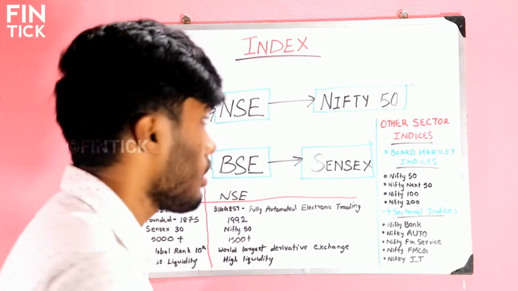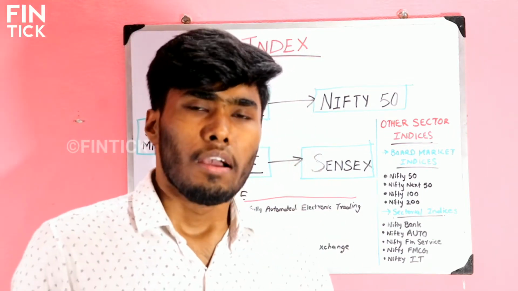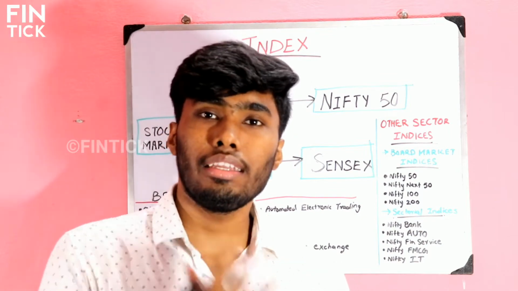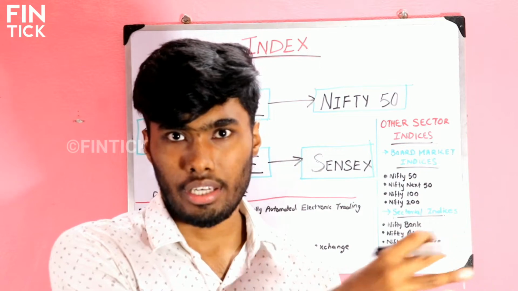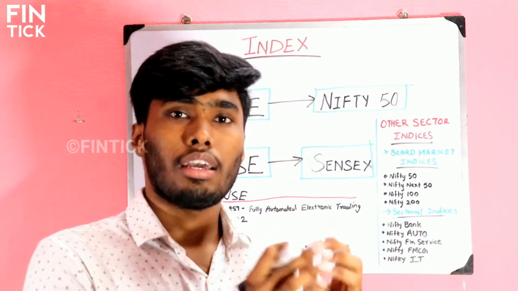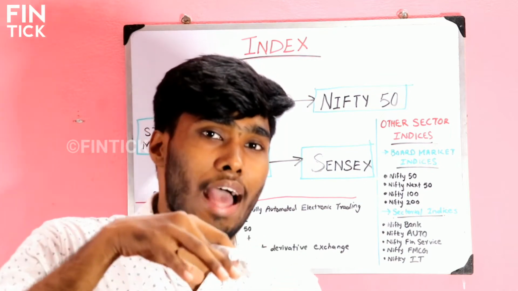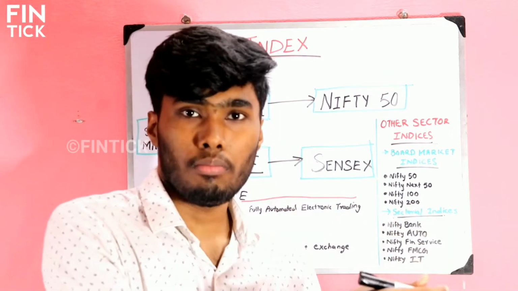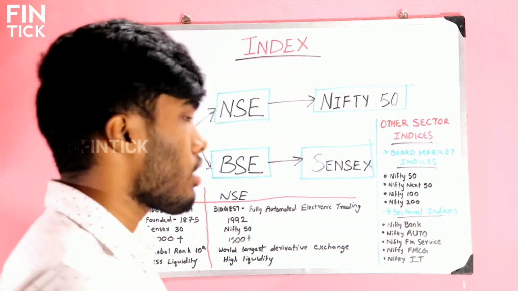And let's talk about this. So what is an index? That was the main topic, right? In simple terms, index means a thing that indicates something, right? From that, you can understand that the value of an index is derived from other things. That is what we can see here.